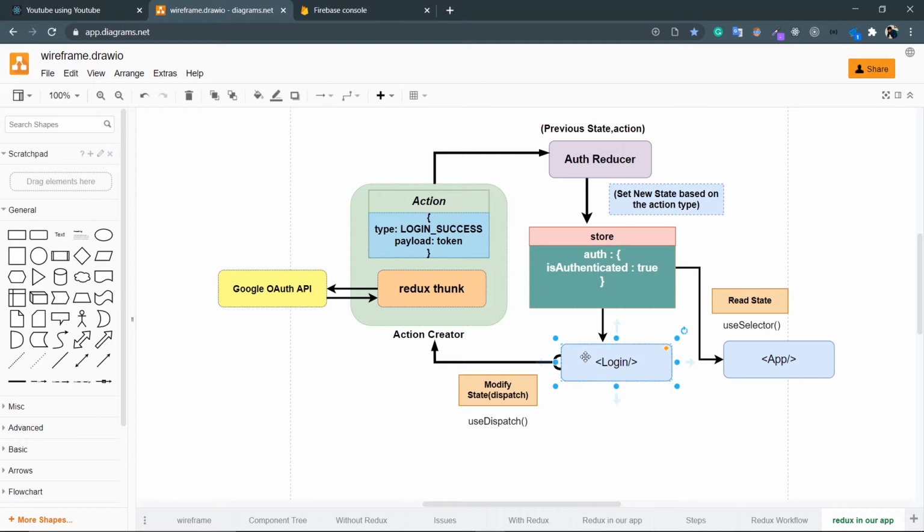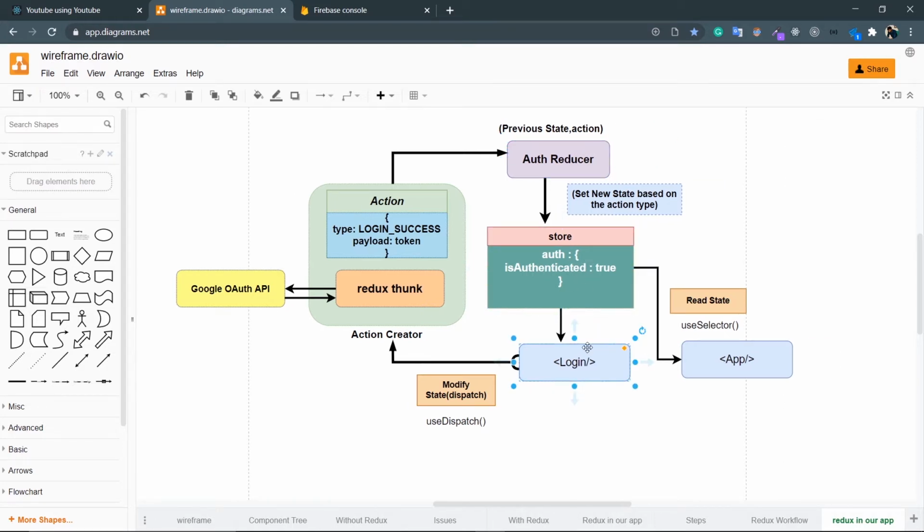So if you click on this login button, it will dispatch an action creator which will take care of the login process. And inside this action creator, I will have this Redux thunk which will be used as the Redux middleware, and then this Redux thunk will talk to the Google Auth API and get the authenticated data, and using that data it will fire an action which has the type of login success and the payload is the access token, and then this action will hit the auth reducer, and then auth reducer will get the action.type, and based on that action type it will return a new state, and the new state is authenticated is true, and now the user is authenticated.